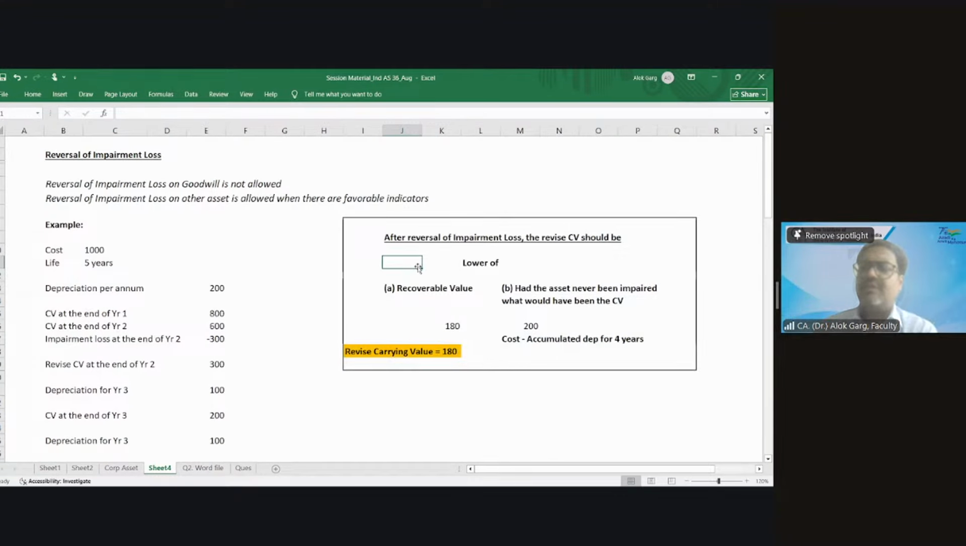So this is what you need to reverse now. You need to reverse only 80. So this is how you need to compute the amount of reversal of impairment loss.